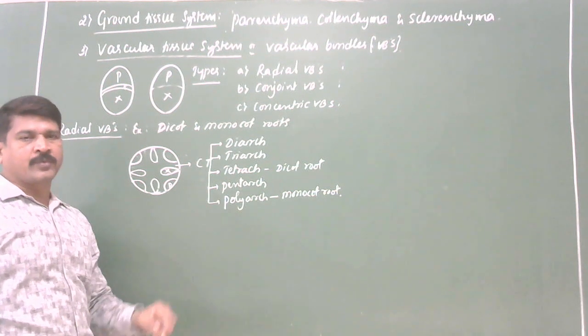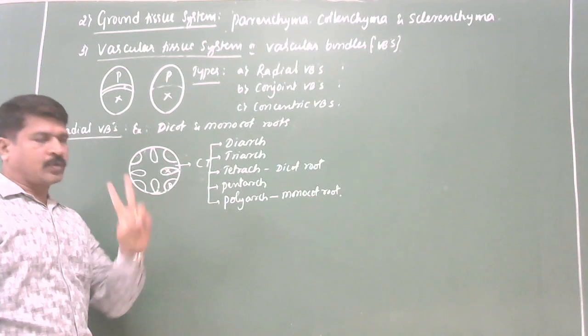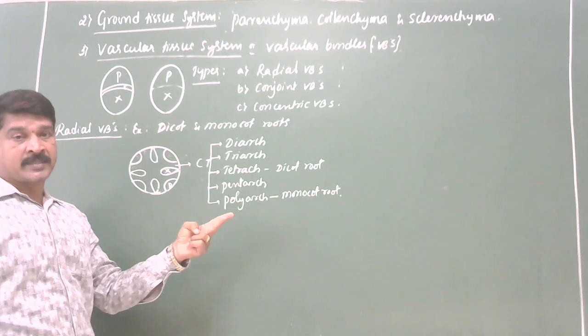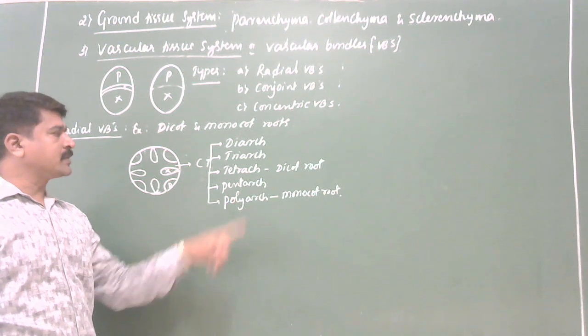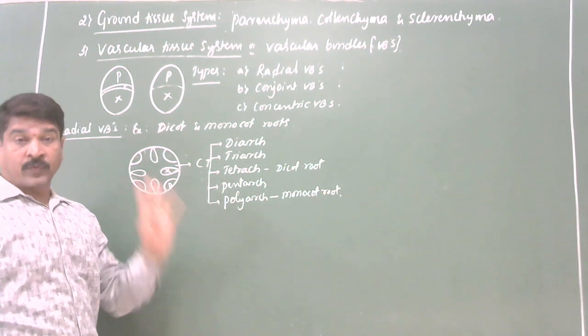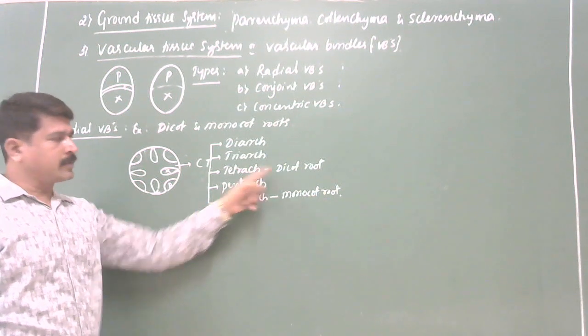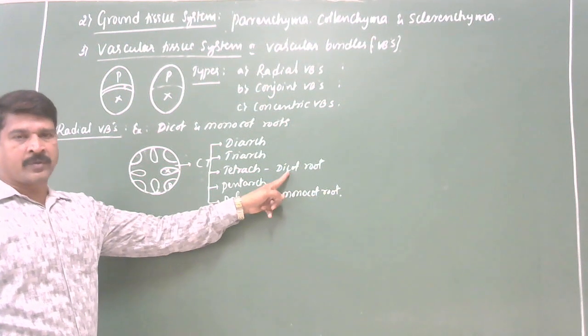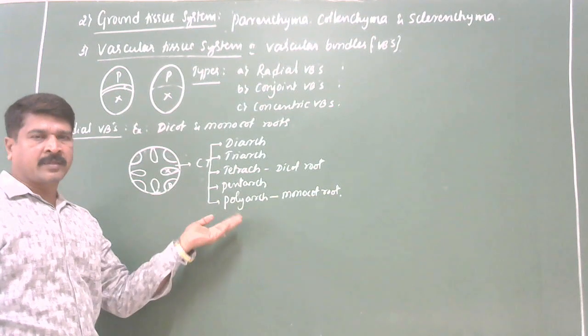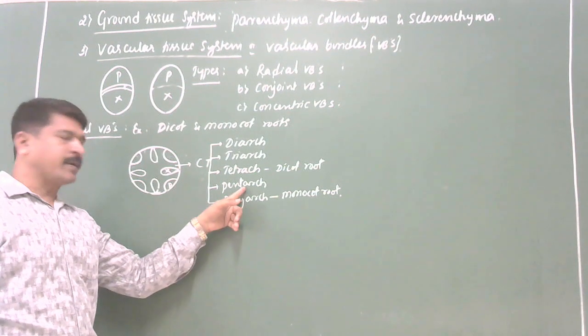If the root has only two xylem patches, two phloem patches, diarch. Three xylem patches, three phloem patches, triarch. Four xylem patches, four phloem patches, tetrarch, commonly seen in dicot root. You have to remember this. Five xylem patches, five phloem patches, pentarch.